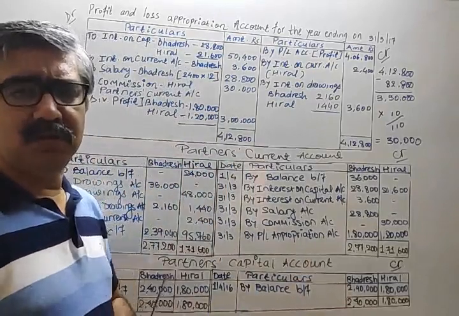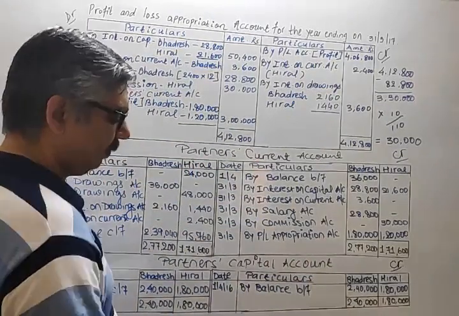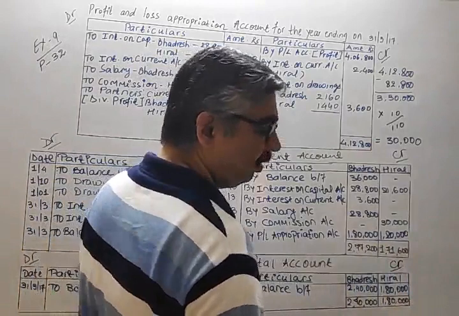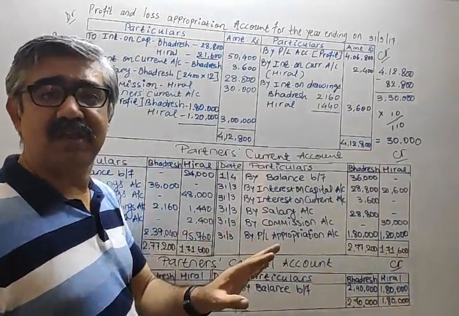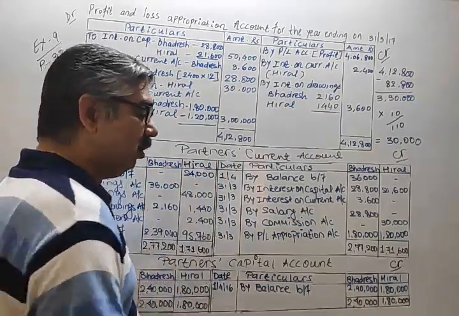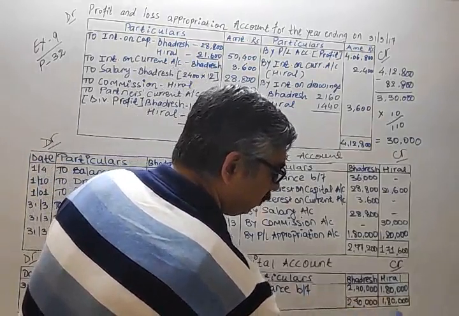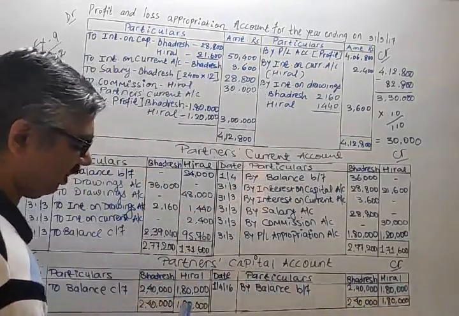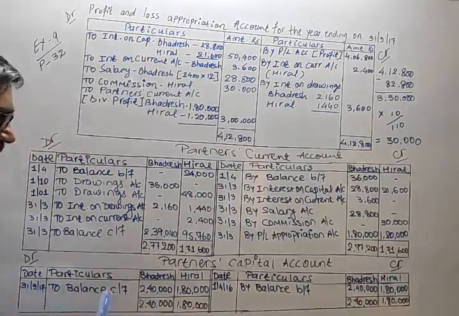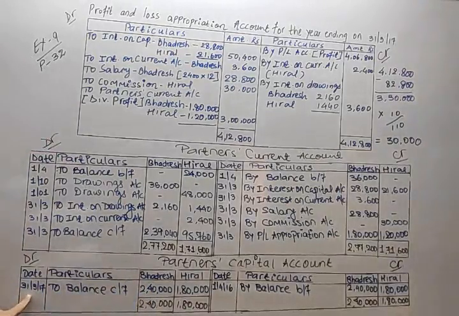But that we will later on solve the question, including additional capital and everything. So balance brought down, already 2,40,000 and 1,80,000. No change is there in the balance. That's why it is known as fixed capital. So whatever the opening balance is there, just do the total, write the same total over here and write down balance carried forward. That is closing balance, closing date.